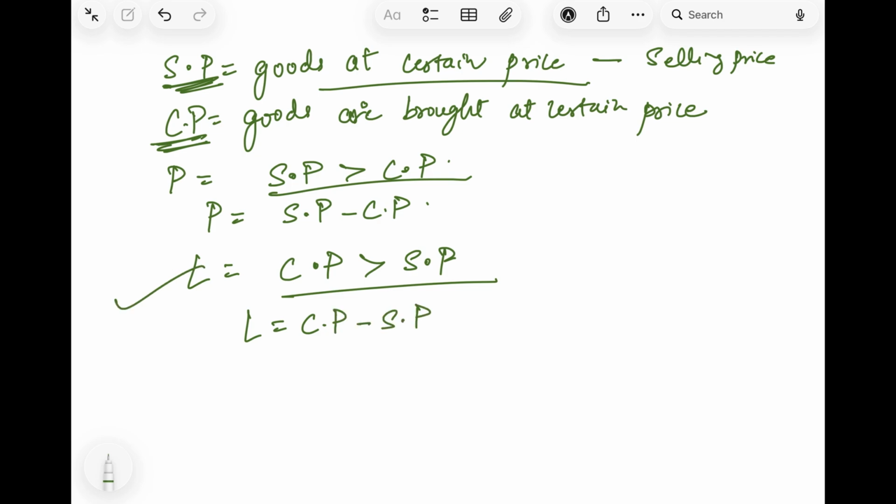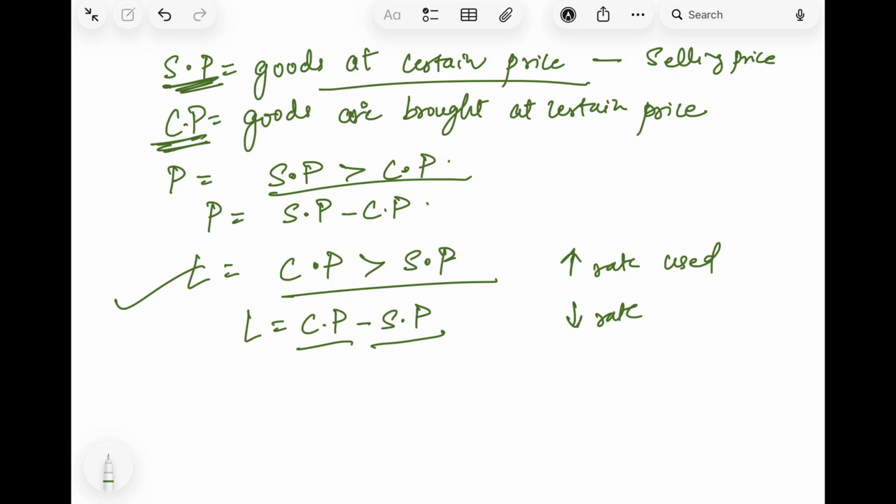For loss, a very simple example: we all buy cars, right? When we buy cars, we buy at a very high rate. But once the car has been used and you want to sell it again, obviously it will be sold at a low rate, right? So what did you get? You incurred a loss. You used that thing and you got a loss because the cost price will always be more for the car than the selling price.